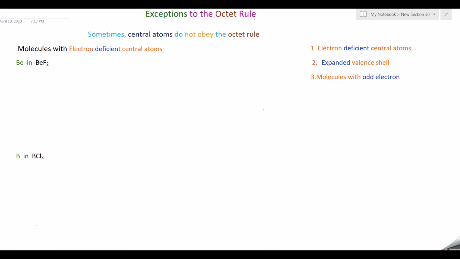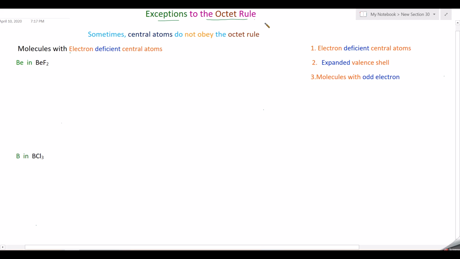In this video, we are going to discuss exceptions to the octet rule. So, the octet rule we have discussed in the earlier videos, where we discussed that if the atom has 8 electrons in the outermost orbital, that atom is as stable as noble gases. In covalent bonding, the atoms share their electrons to get the octet structure. That means 8 electrons in the outermost orbital.